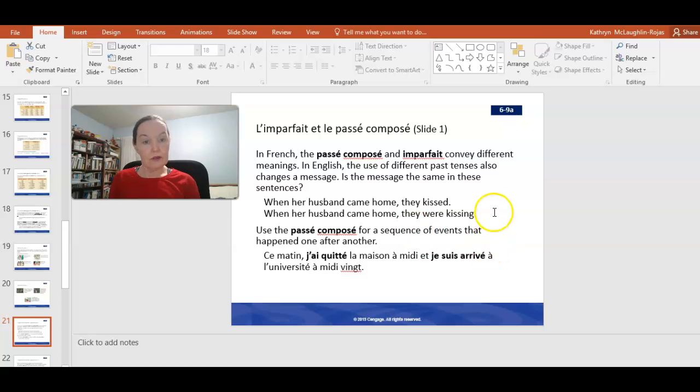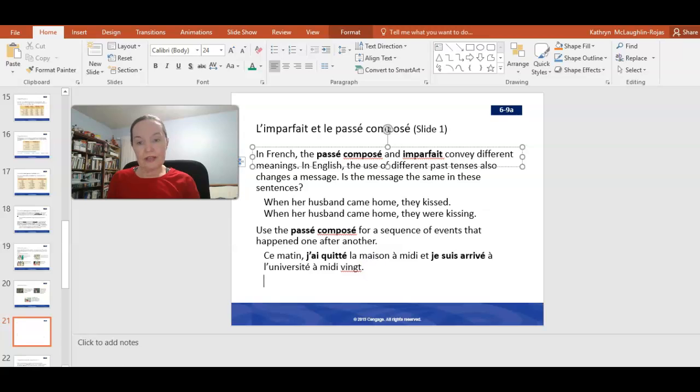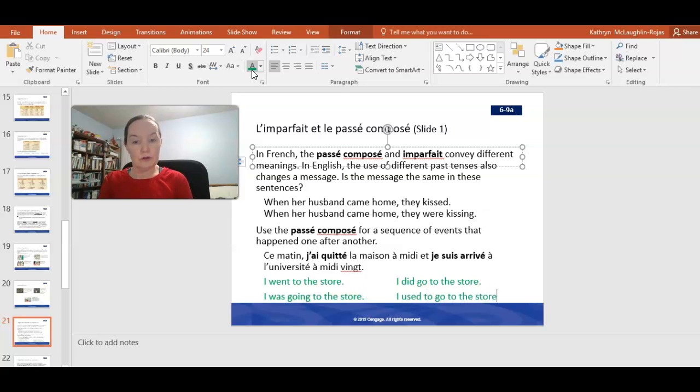Now, I can even add in some examples here of this. So, for example, let's say I'm going to put this in a different color. I went to the store. Okay, I was going to the store. Maybe I could say, I did go to the store. Or even, I used to go to the store.